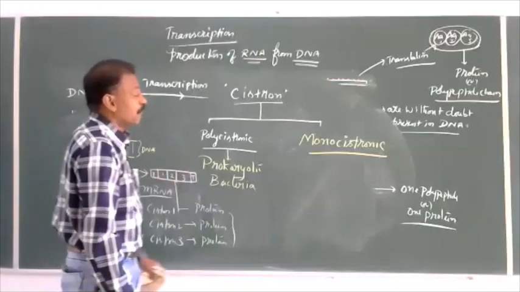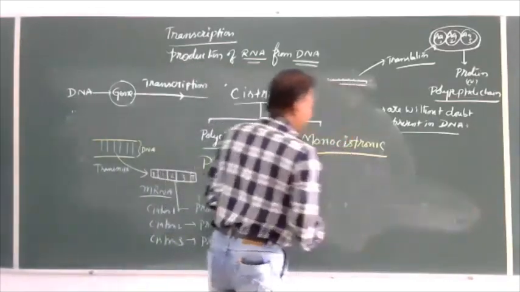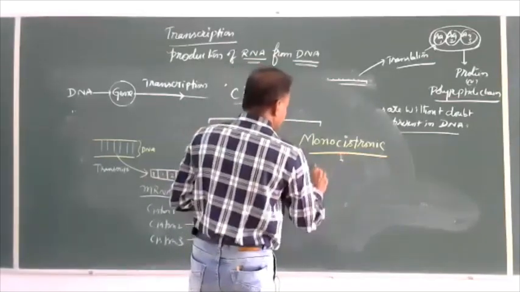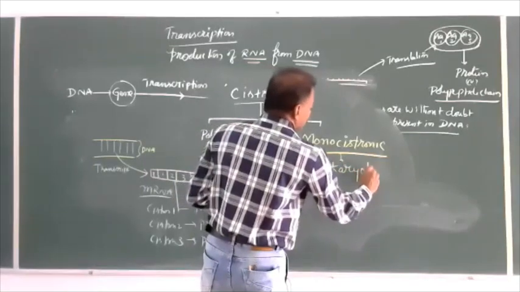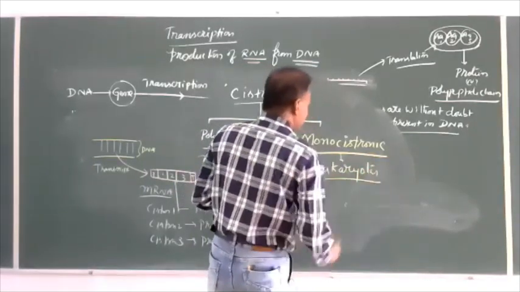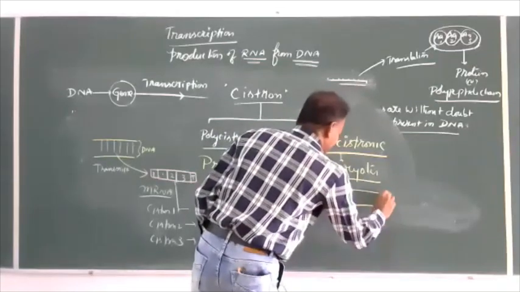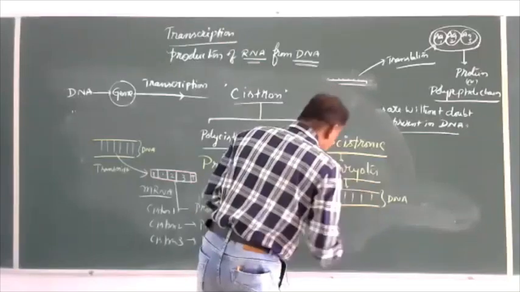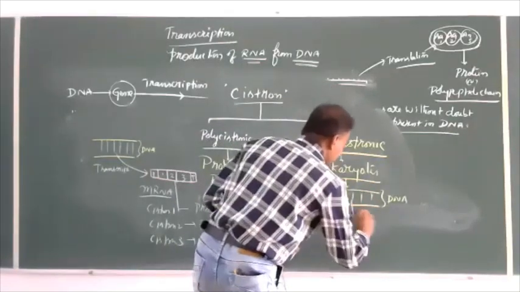Whereas monocistronic means it is found in eukaryotes. In eukaryotes, this is the DNA. DNA undergoes transcription.